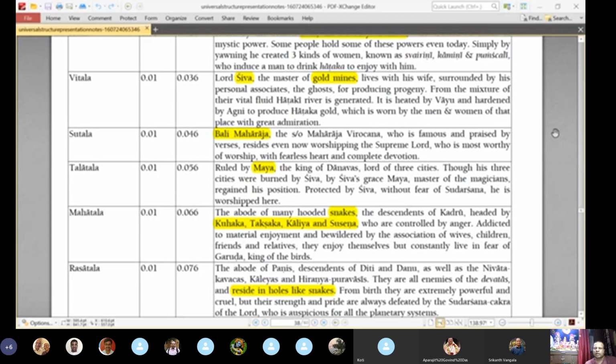Then after that, Mahatala is the abode of many-hooded snakes, the descendants of Kadru, headed by Kuhaka, Takshaka, Kaliya, and Sushena, who are controlled by anger, addicted to material enjoyment, and bewildered by the association of wives, children, friends, and relatives.